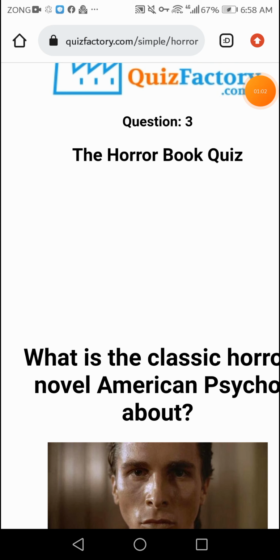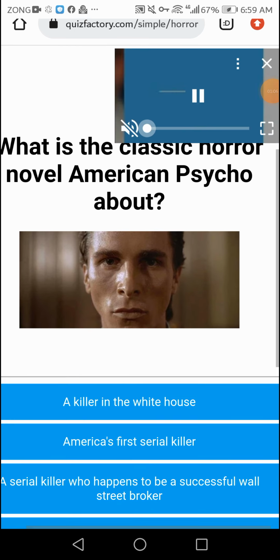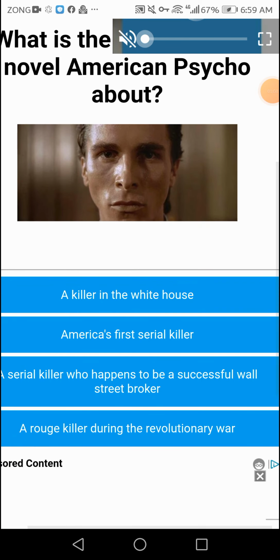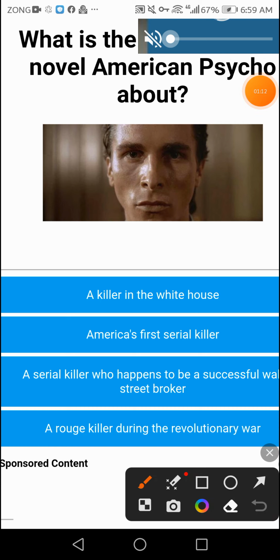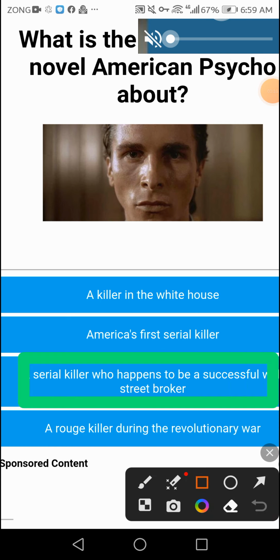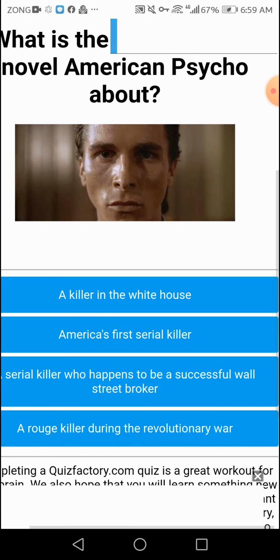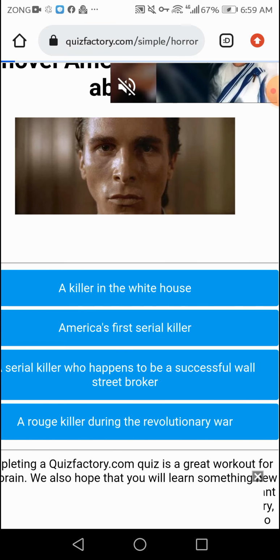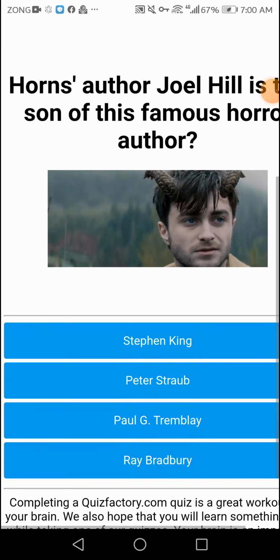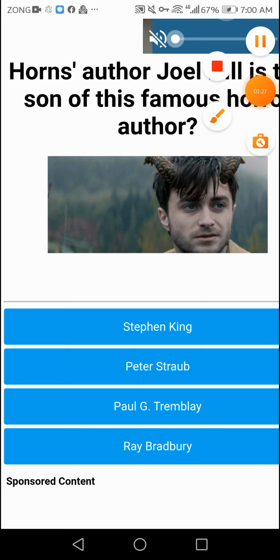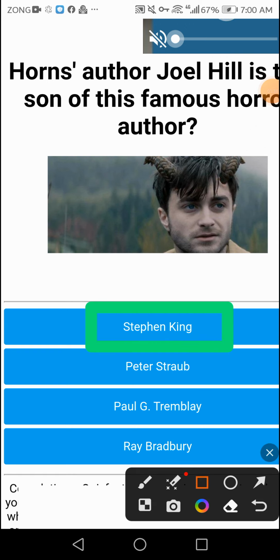Question 3. What is the classic horror novel American Psycho about? The right answer is a serial killer who happens to be a successful stockbroker. Okay, the second option is the right answer. Okay, guys, fourth question, the right answer is Stephen King. If you're finding this type of picture, the right answer is Stephen King.